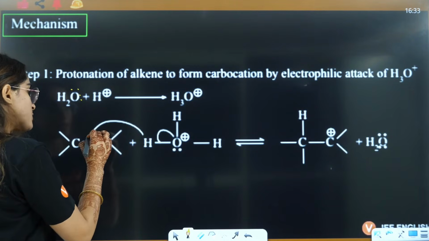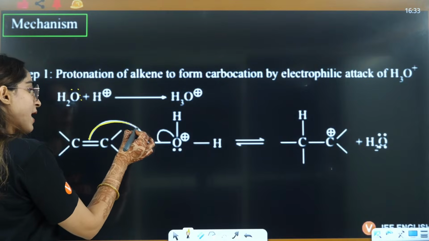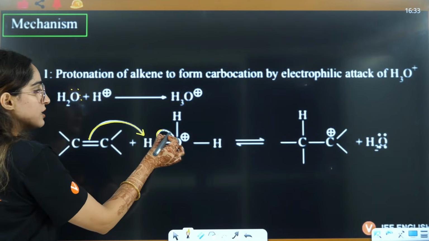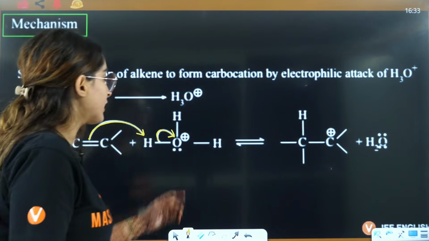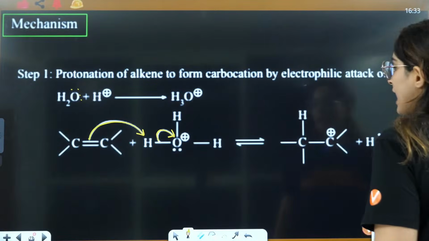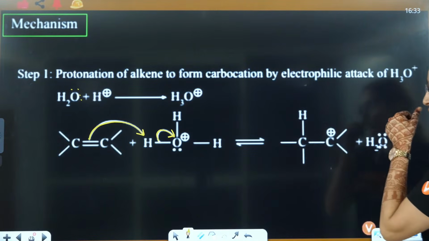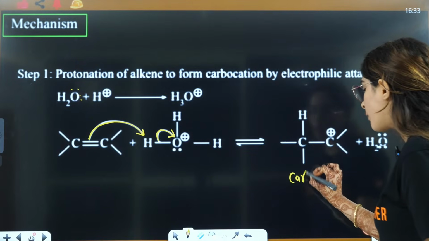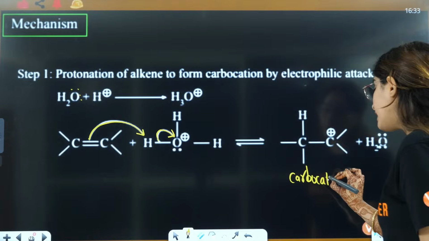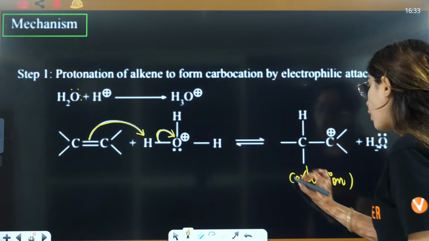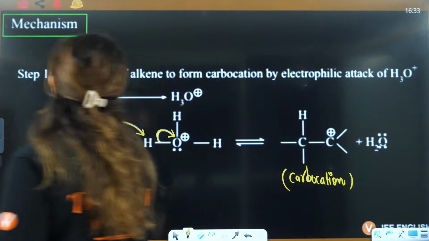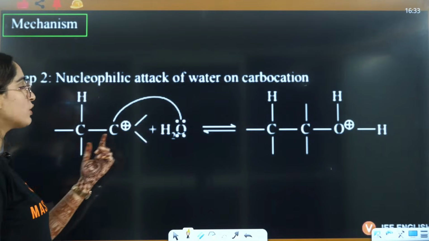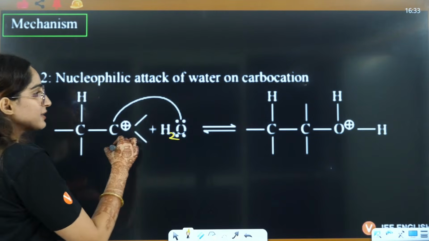Now the pi electrons will attack here, the electrons will shift here, and water will be eliminated, and you will have the addition of hydrogen here. Then a carbocation is formed, and that is the reason rearrangement of carbocation can also take place. After that you will have the addition of water again here.